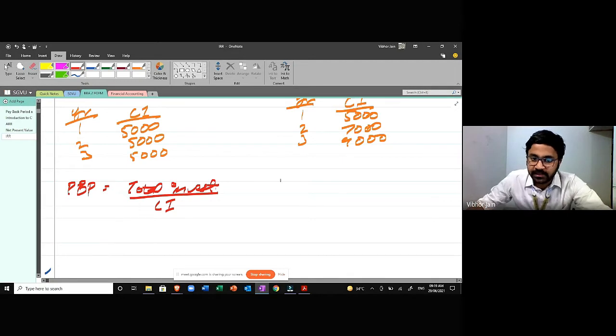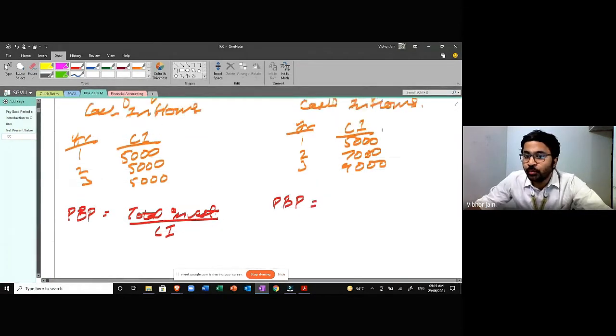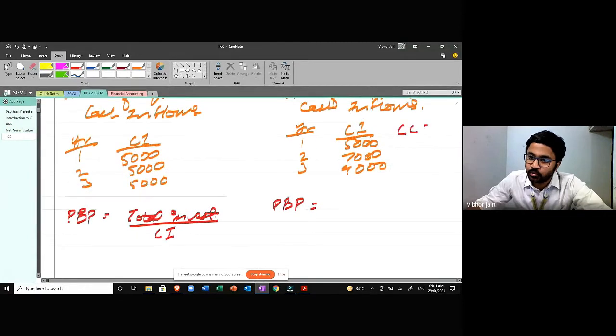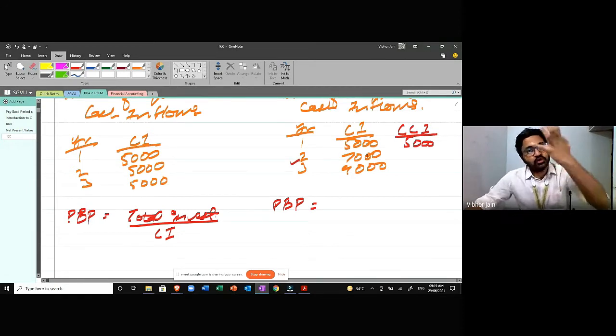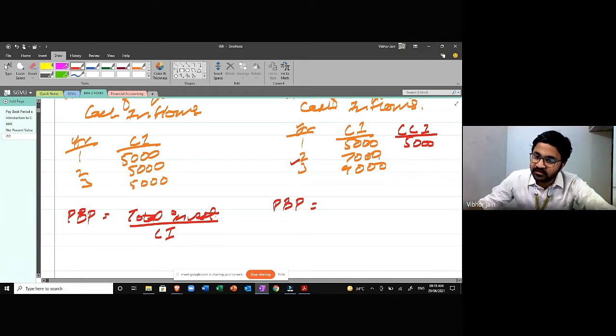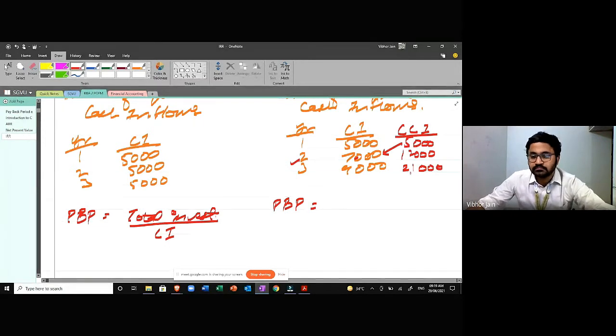What is the payback period in case of unequal? We are going to calculate the cumulative cash inflows. For the first year, it is 5,000. For the second year, that means what is the amount that you have recovered at the end of second year? That is 7 plus 5, that is 12,000. And 12 plus 9, that is 21,000. Are you getting this?